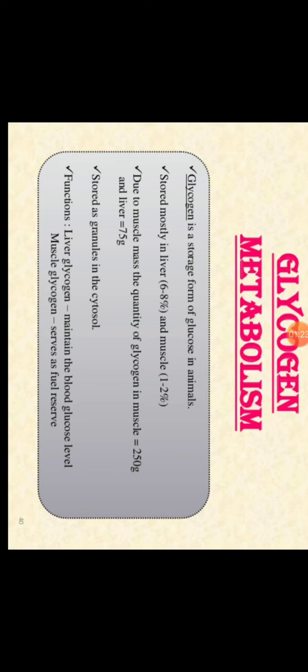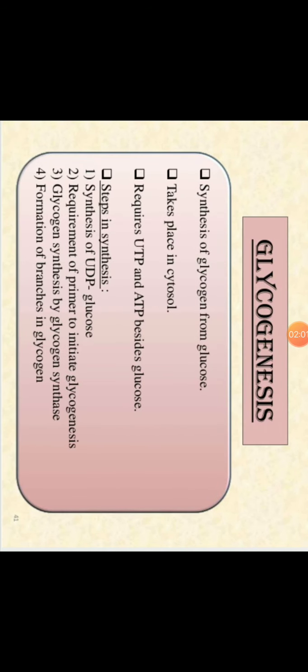What is the function of this glycogen? The glycogen present in the liver is responsible for maintaining the blood glucose level. And the glycogen present in the muscles serves as a fuel material. Whenever we go for exercise, there is more need of ATP synthesis, and glucose is the immediate source. So degradation of this glycogen occurs to give glucose, and from the glucose the energy is obtained by our muscles.